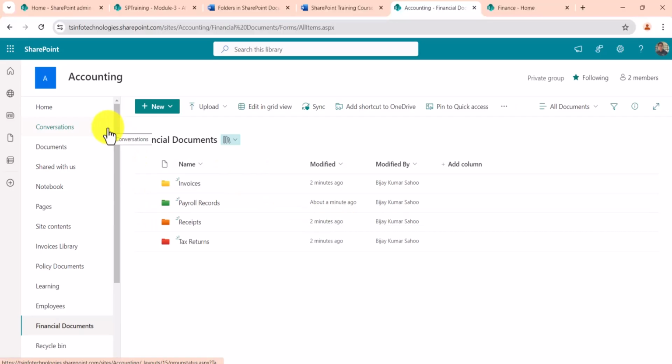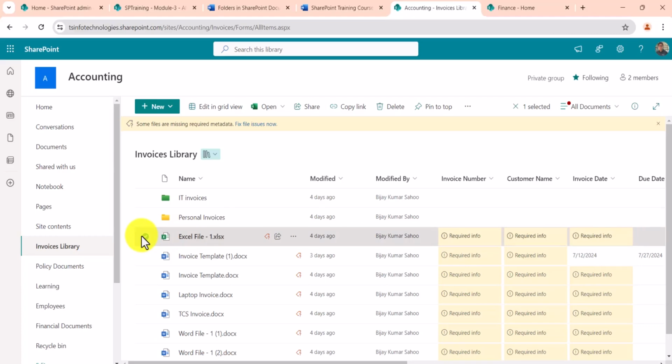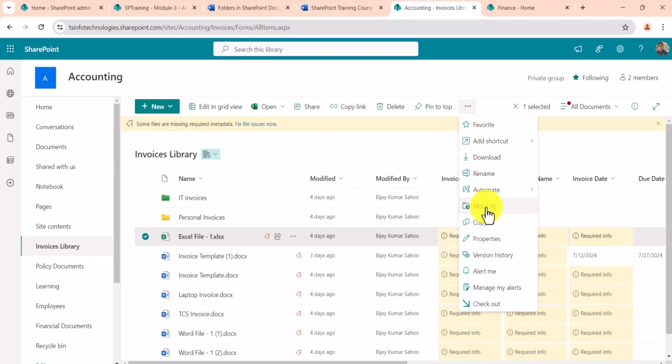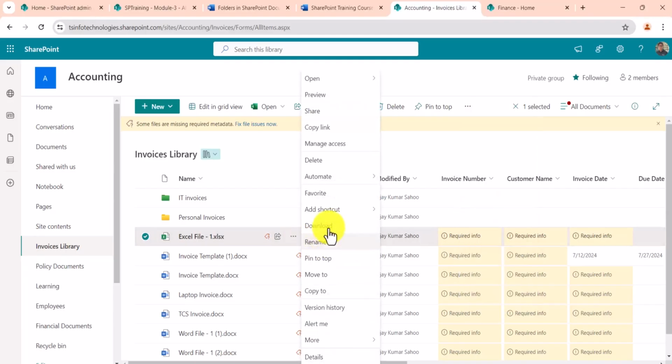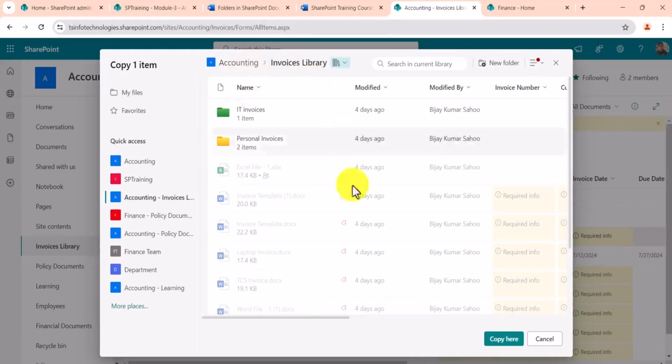Now I'll show you one more thing: how we can do a copy or move. For that I'll go to my previous library, which is the invoices library. You see here there is an Excel file, and I want to copy or move this file. You will get the option Move to or Copy to. When you click on Copy to, it will open the same library. Here I can create a new folder also, and I can copy the same file to that folder within the same library.